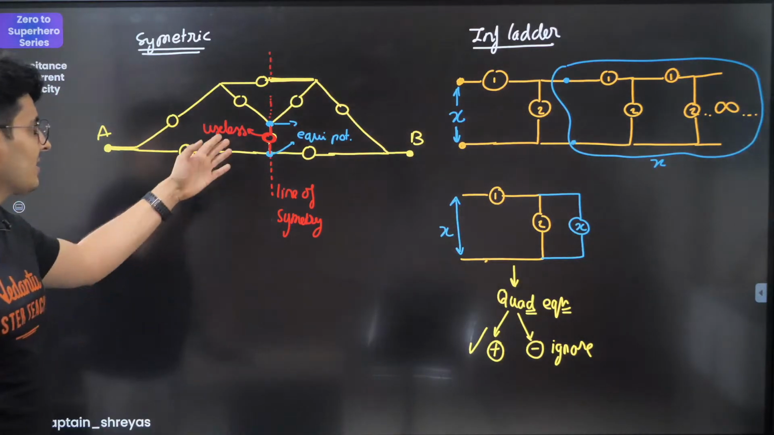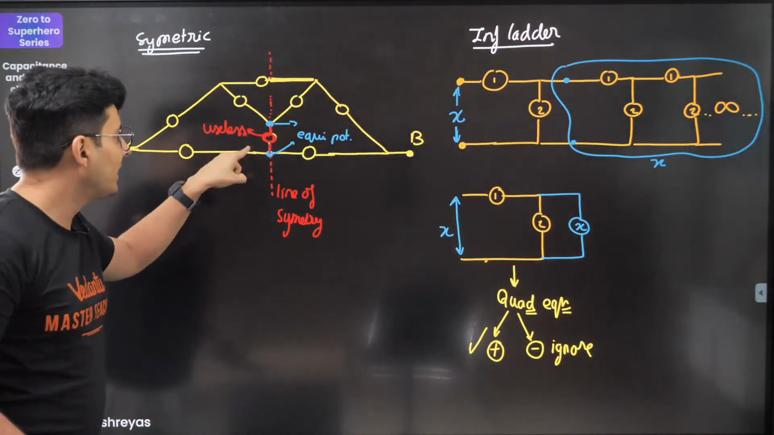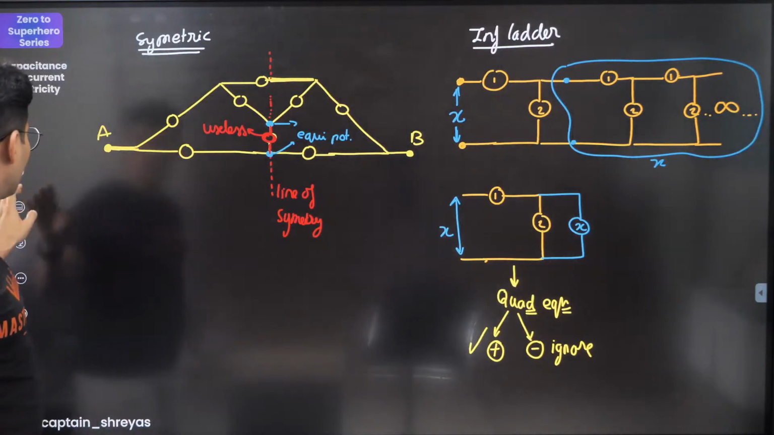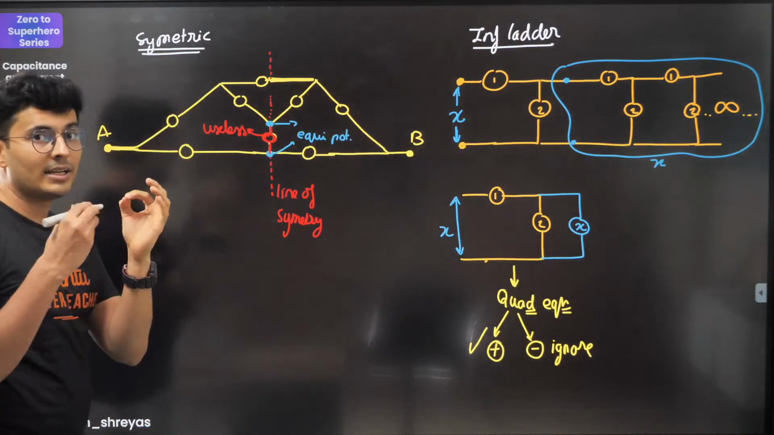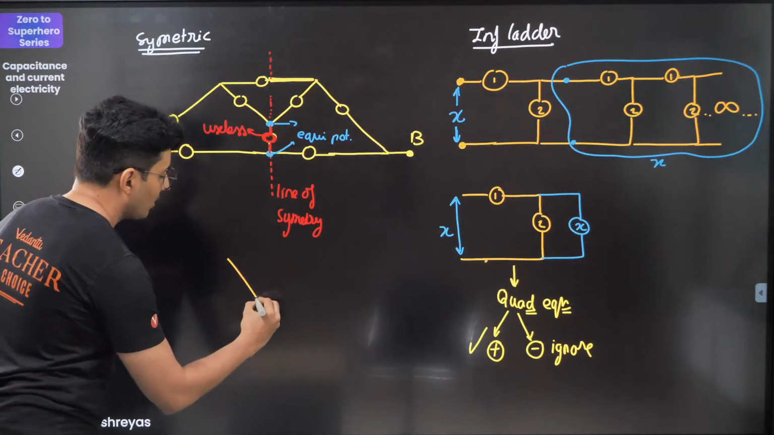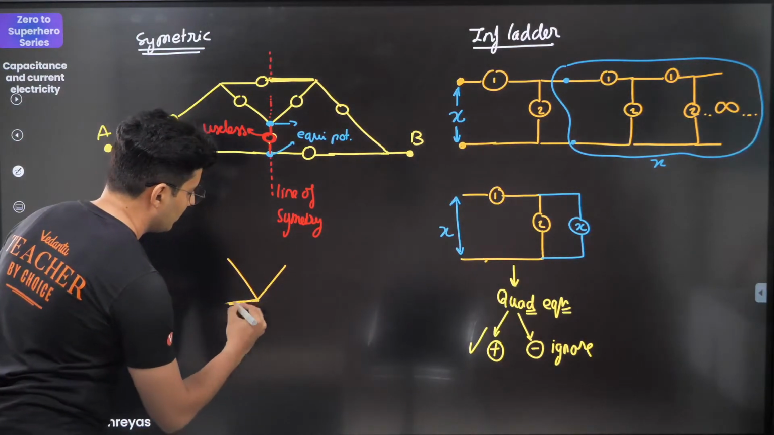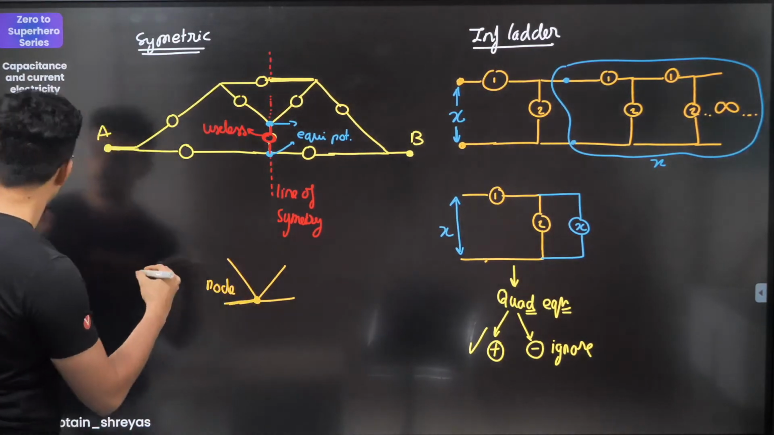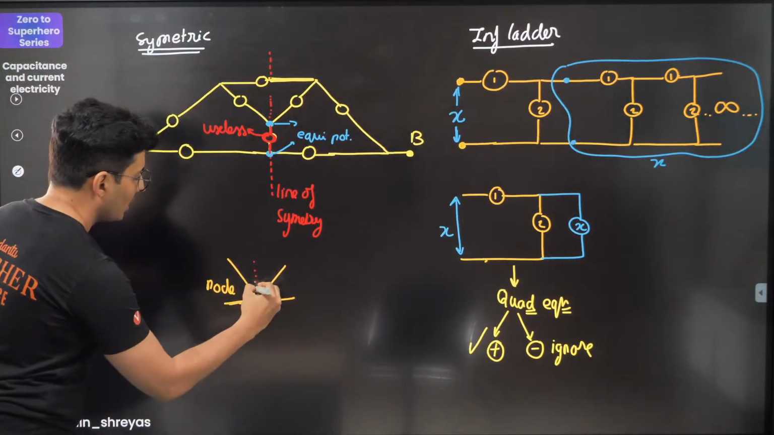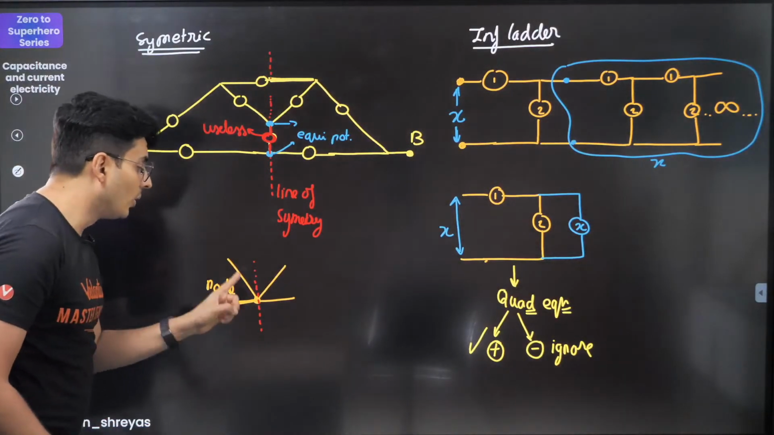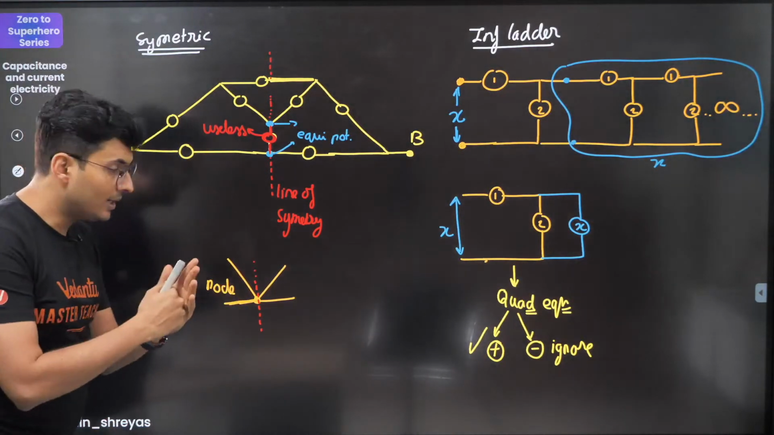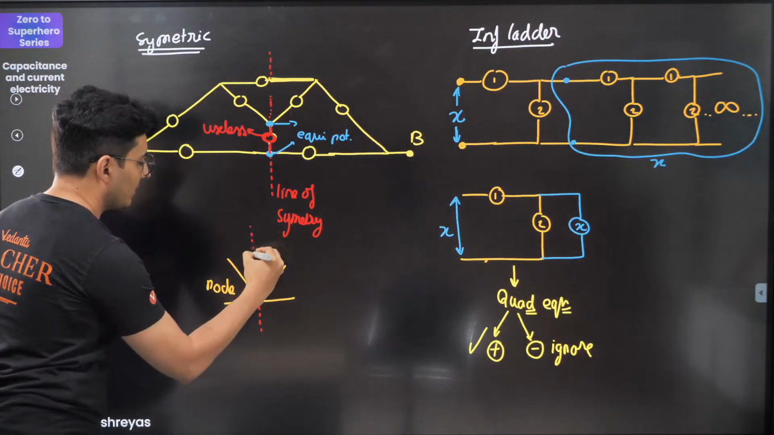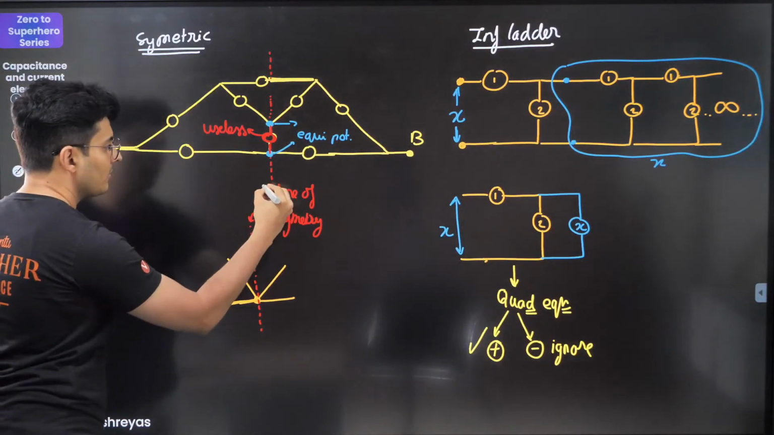Now, whenever you get these symmetric kinds of circuits, sometimes you might have a useless device. Sometimes in symmetrical questions, you might not have a useless device. So in those cases, you might get a joint. For example, what if you get something like this, a node? If you get a node on the line of symmetry, then what you need to do is always split the node. So this is your line of symmetry, guys.